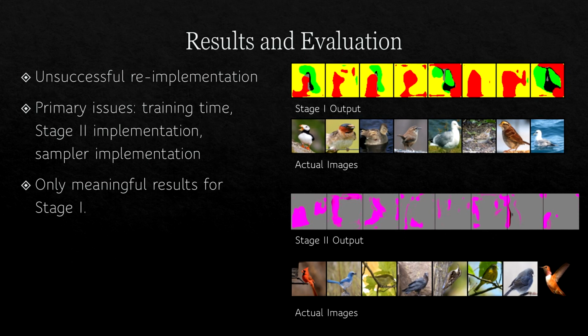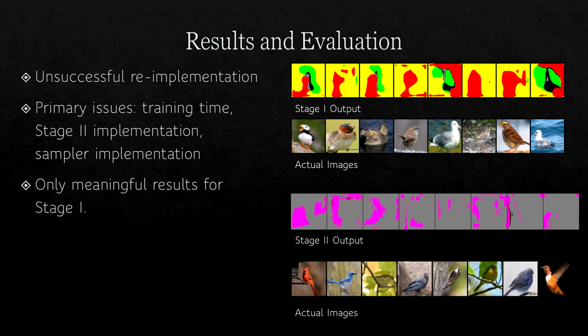The second issue was that stage 2 was incorrectly implemented. A stopgap fix was implemented, though, as should be expected, the solution resulted in the nonsensical outputs seen to the right. Finally, a third part of the algorithm, meant to apply the trained network to new data, could not be implemented due to it relying on a third-party algorithm that could not be accessed nor replicated. Only stage 1 produced meaningful results.